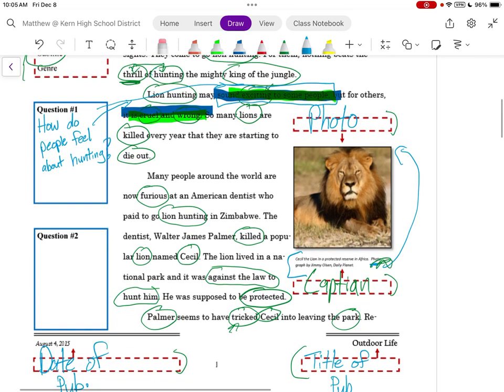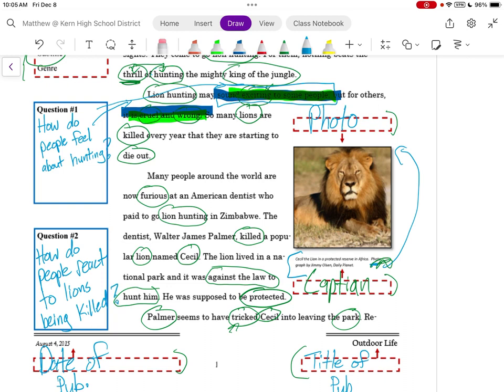Let's go to question number 2. Let's continue to make this easy. How do people react to lions being killed? Answer: how did they respond to poor Cecil being killed? They are furious. This is how people respond.